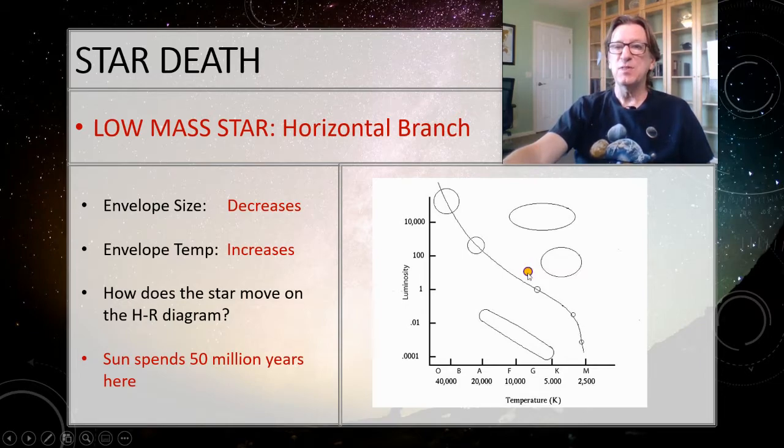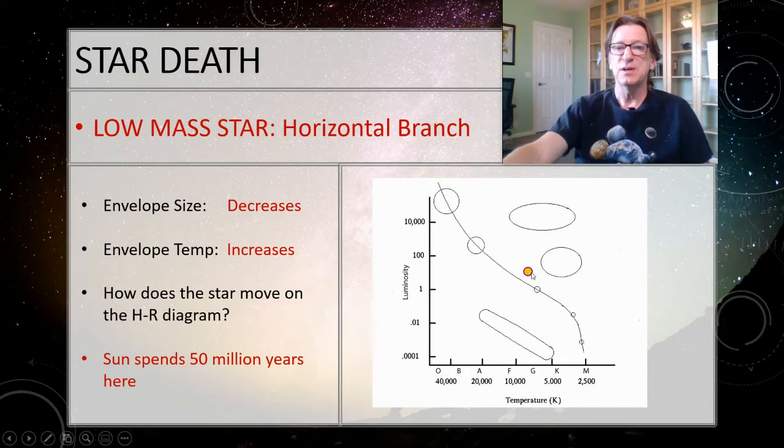The key thing about the horizontal branch is that it is stably fusing helium into carbon. It is not a main sequence star, even though it's stable, because remember, to be a main sequence star is to be stably fusing hydrogen into helium. But it is stable, and so the sun will spend quite some time here, 50 million years or so. Now that's nothing compared to 10 billion years, but it's a lot more than the 100,000 years it spends as a red giant.